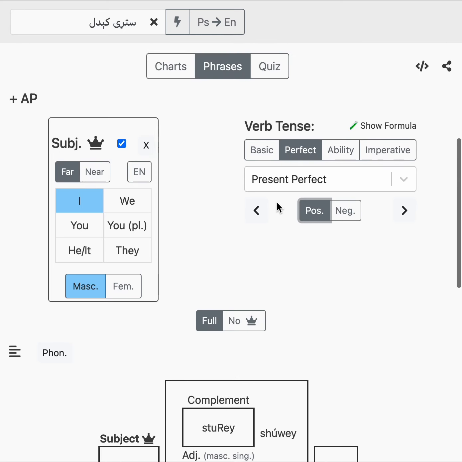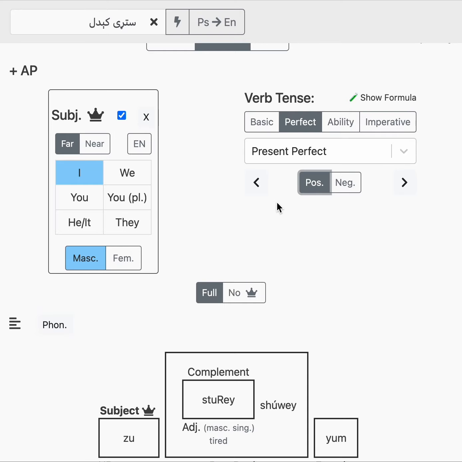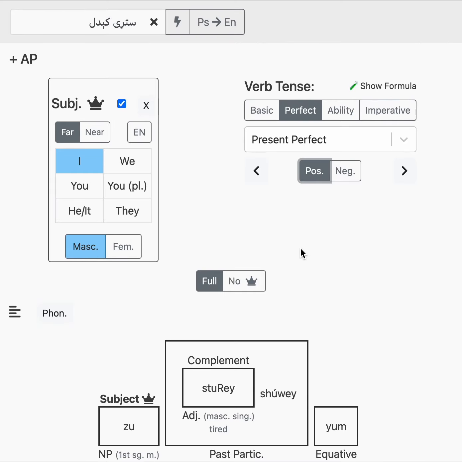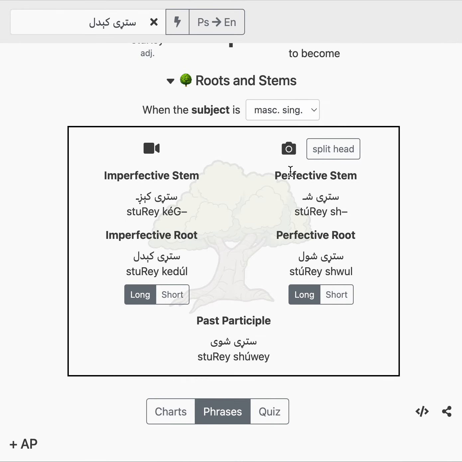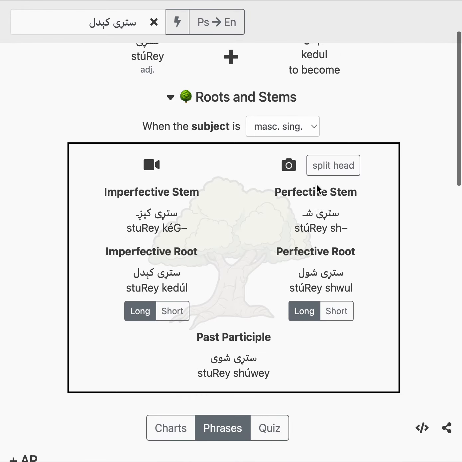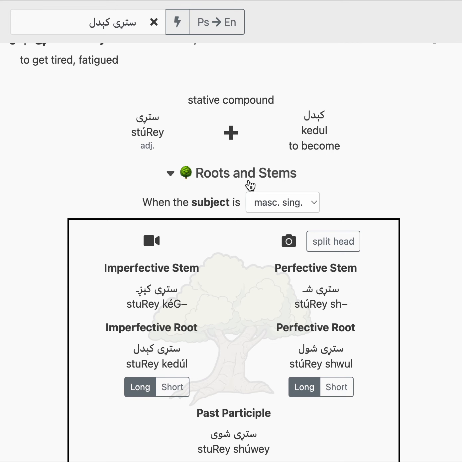So that's something that's important for learners to know, because sometimes we'll make the mistake of breaking these things apart when you cannot break them apart, unless you're using the perfective stems or roots, unless you're in the perfective aspect.